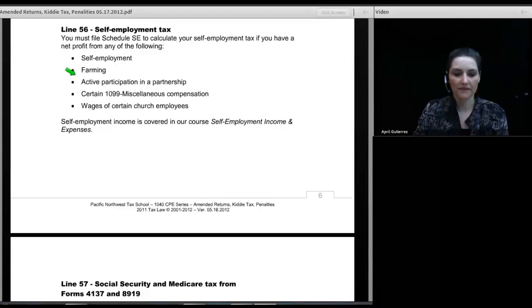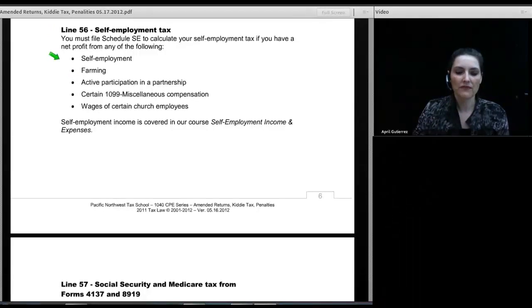Of course, line 56 is self-employment tax, and I'm not going to explain the rules for that today, but if you have a net profit from self-employment, farming, active participation in a partnership, certain 1099 miscellaneous compensation, or wages of certain church employees, that is a tax you may be subjected to.